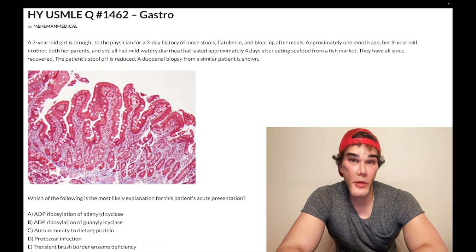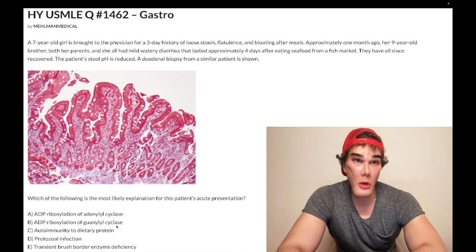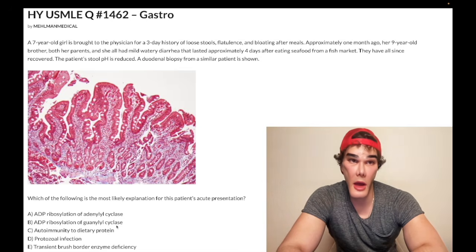Choice D, protozoal infection, refers to giardia, is wrong. Okay, so that's going to be almost always 9 out of 10 times steatorrhea, which is floating, foul-smelling stools. 1 out of 10 times they can say watery stools that are foul-smelling and float. So they'll use the adjective watery, but 9 out of 10 times it's steatorrhea.